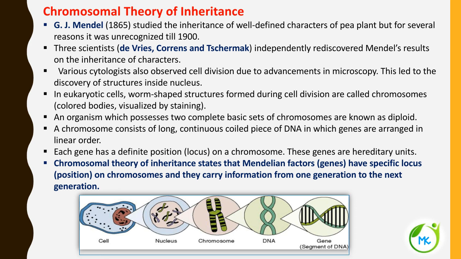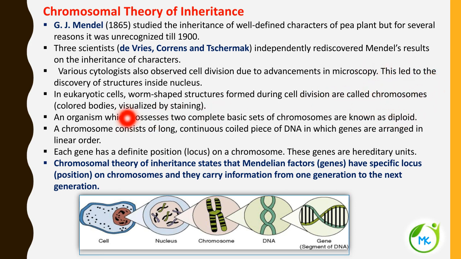But after the advancements made in the field of microscopy, the discovery of structures inside the nucleus took place. So what is found inside the nucleus? In eukaryotic cells, worm-shaped structures are formed during cell division. That is referred to as chromosomes.